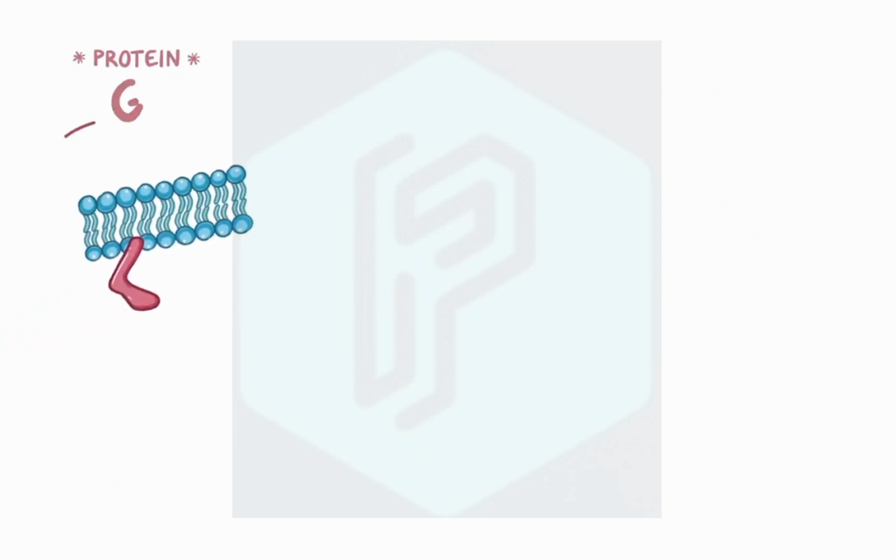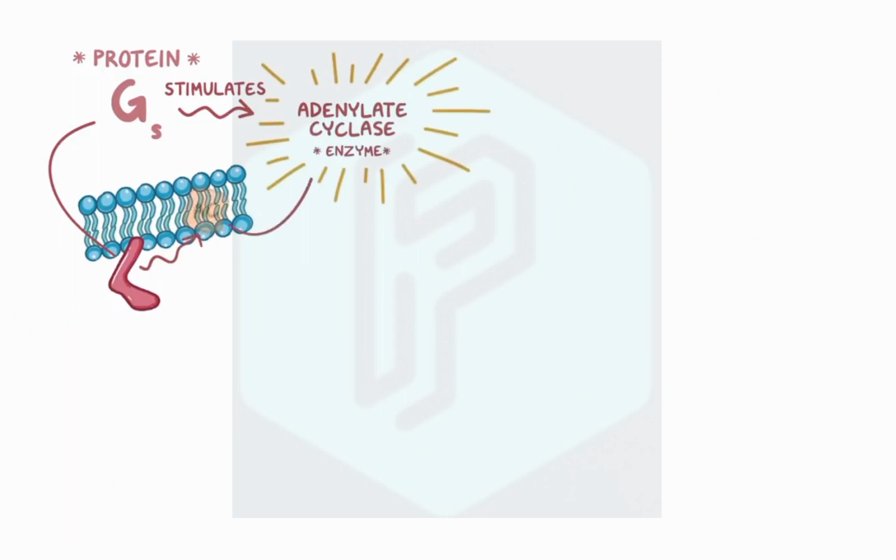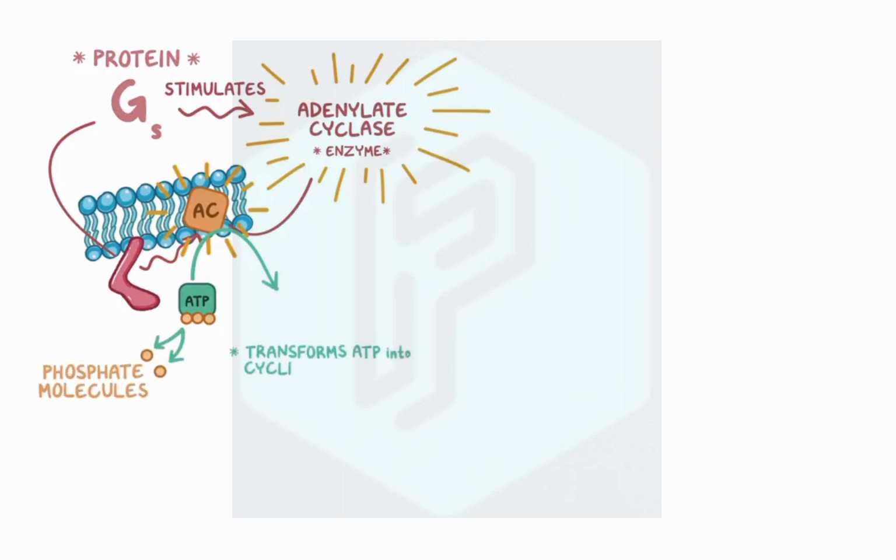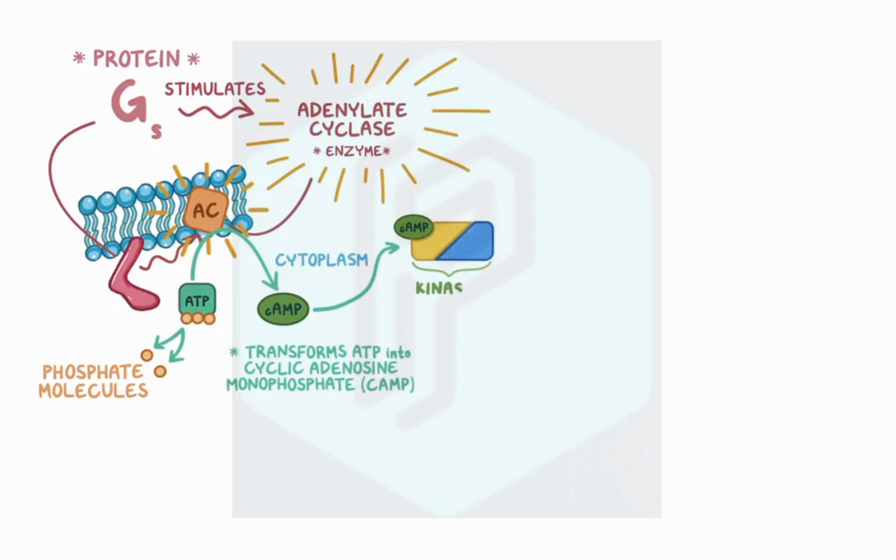Next is protein GS, which stimulates the enzyme adenylate cyclase. Activated adenylate cyclase takes adenosine triphosphate, or ATP, and removes two phosphate molecules, transforming it into cyclic adenosine monophosphate, or cAMP. cAMP moves throughout the cytoplasm and binds to the enzyme protein kinase A.